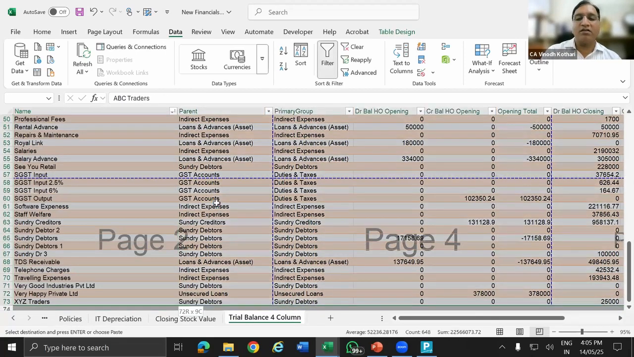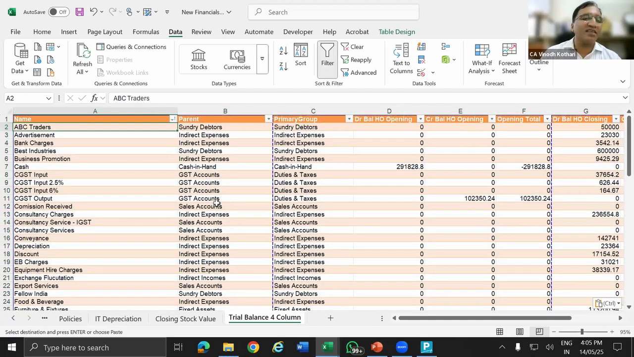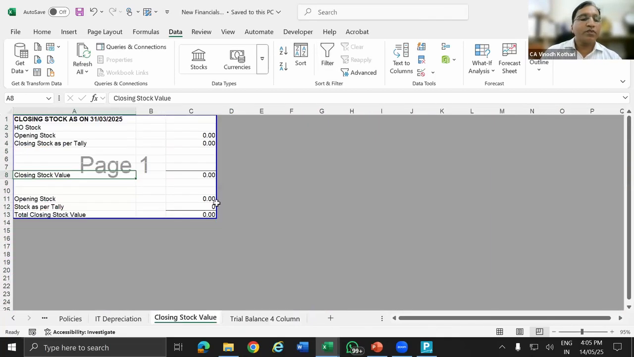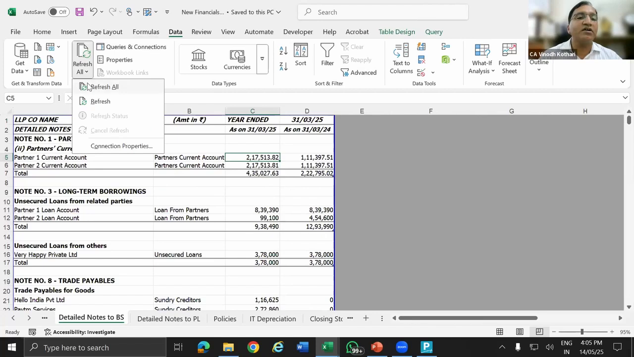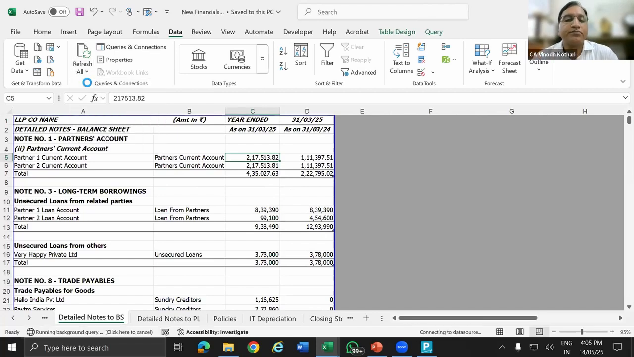Since the number of ledgers and columns are the same, I have not deleted it, no problem. Now I go to this, the current account. Now I am going to refresh data, refresh all. 1 lakh I have withdrawn, so balance became 1,17,000. So how much time did it take?